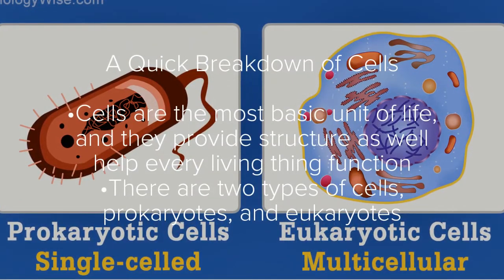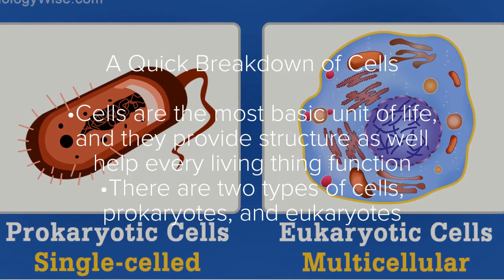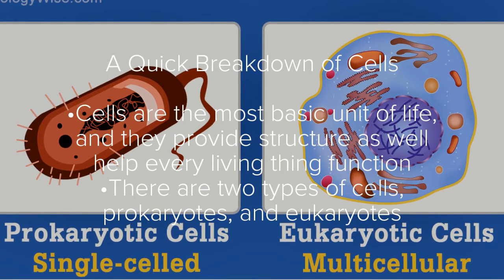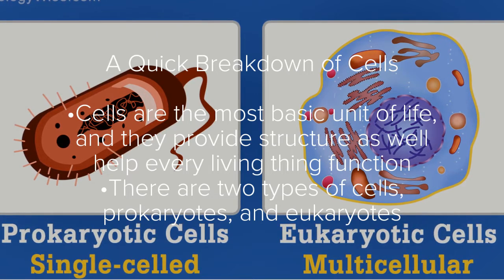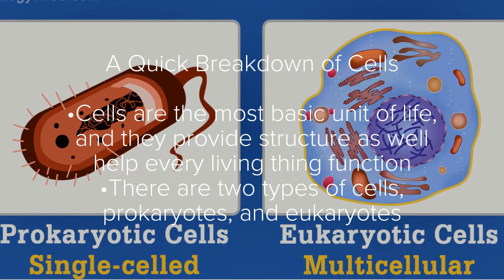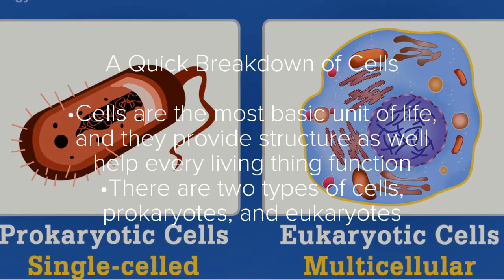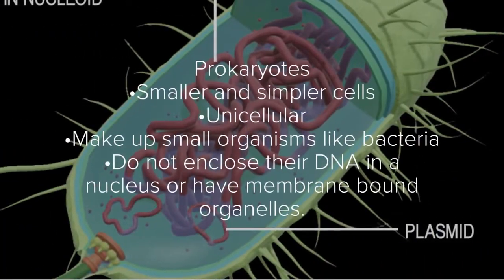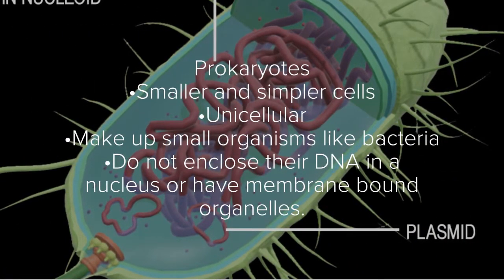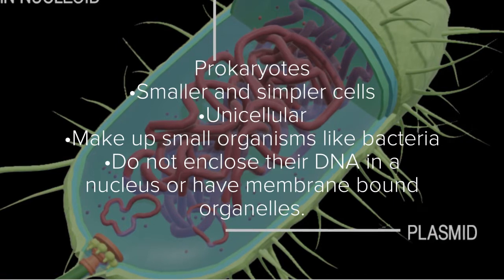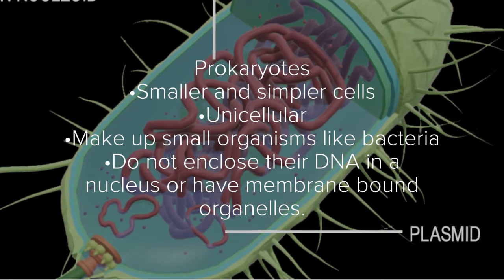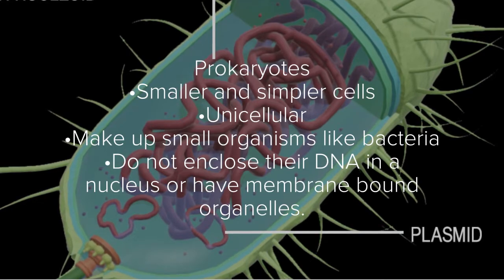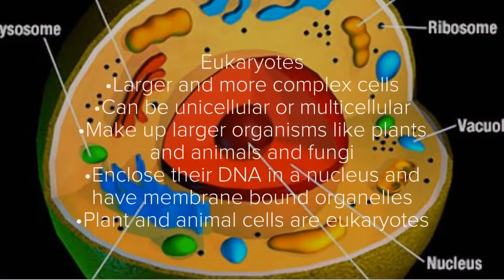Now, let's get into a quick breakdown of cells. As we know, cells are the most basic unit of life, and they provide structure as well as help every living thing function. But let's dive deeper. There are two types of cells, prokaryotes and eukaryotes. Prokaryotes are the smaller and simpler cells. They are unicellular and they make up small organisms like bacteria. They do not enclose their DNA in a nucleus or have membrane-bound organelles.